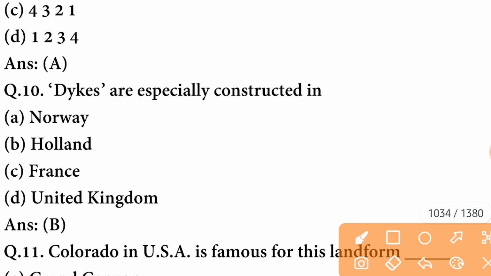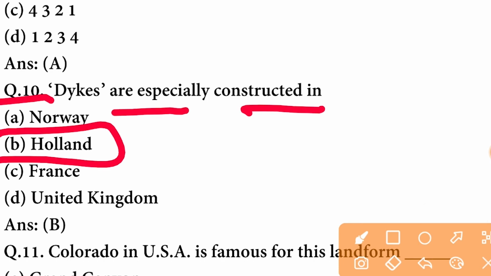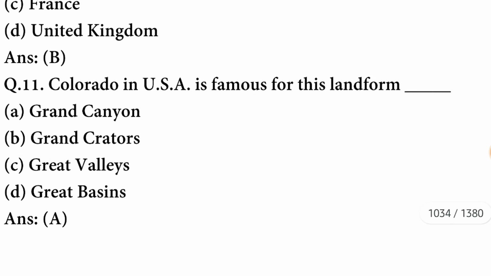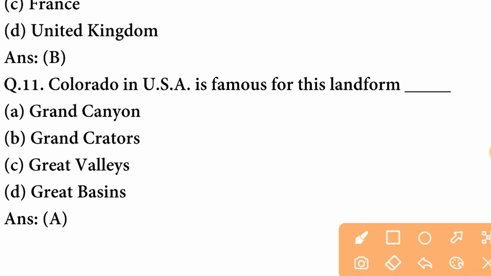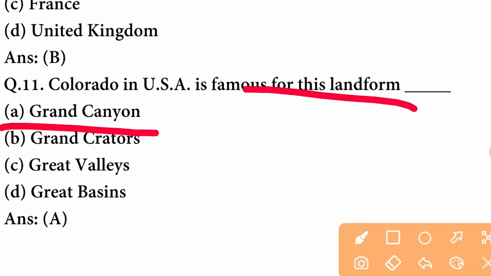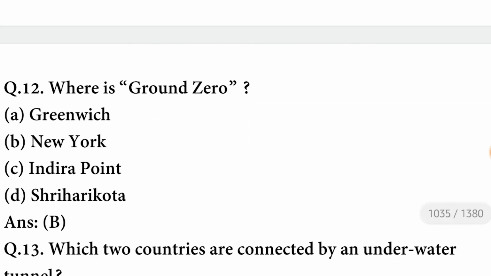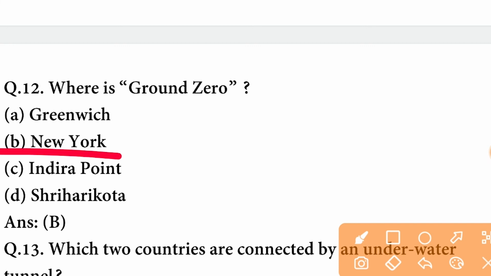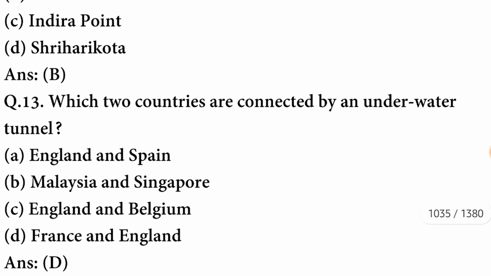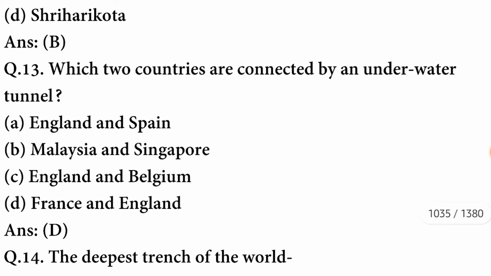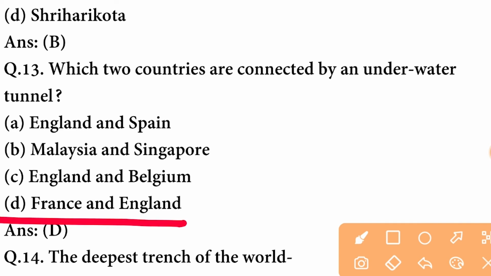Next question. Dikes are constructed in Holland. Colorado in USA is famous for this landform, Grand Canyon. A option is correct. Where is ground zero? The ground zero is in New York. Which two countries are connected by an underwater tunnel? The countries are France and England.